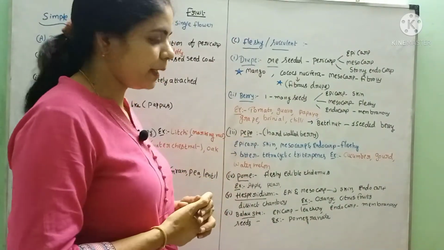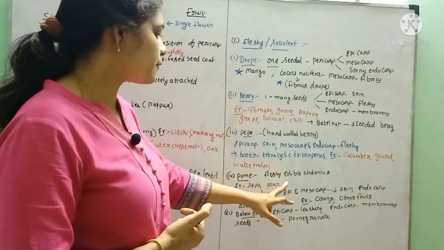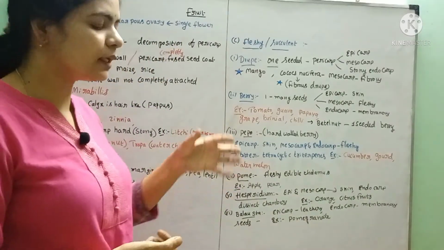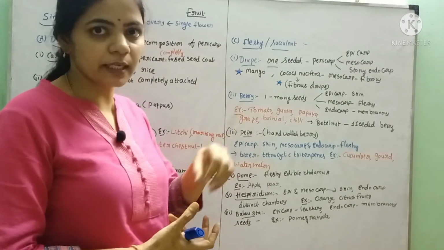So, this is about the pepo. Next one is the pome. In pome, what happens? The edible part is the fleshy thalamus. Actually the ovary is inferior, embedded inside the thalamus.